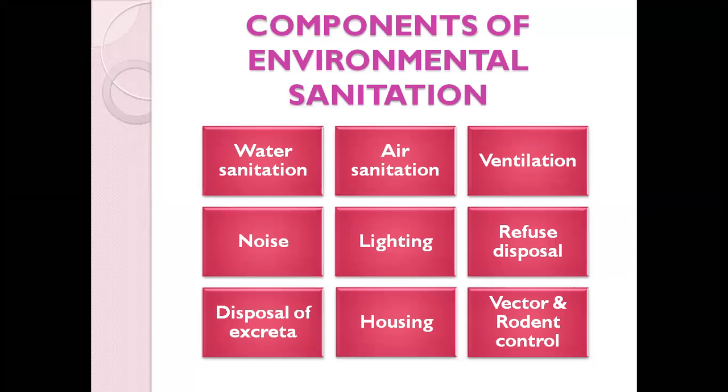I think I have mentioned this briefly. Whenever we talk about environmental sanitation, what does it include? First is the water. So water sanitation, then air sanitation, so ventilation, noise, lighting, disposal of refuse. That means your refuse disposal, it can be in a home or even outside industries and all. Disposal of excreta, housing, vector and rodent control.